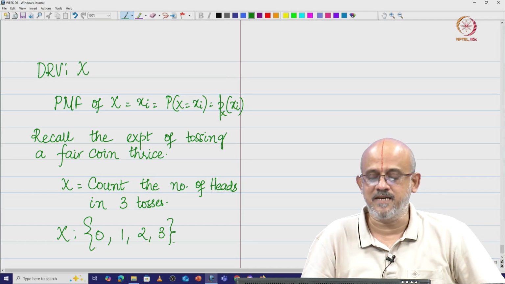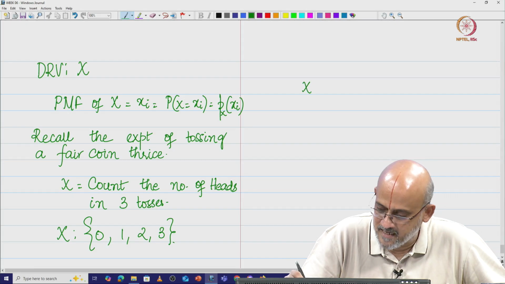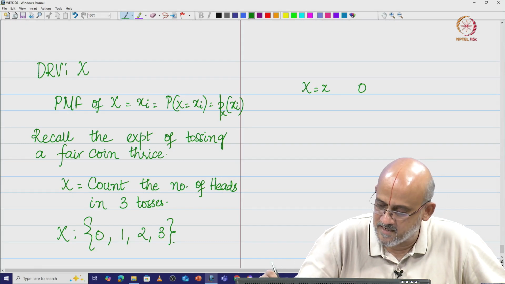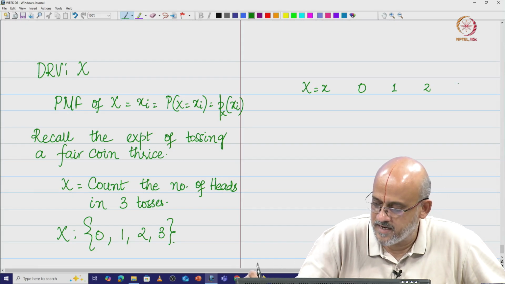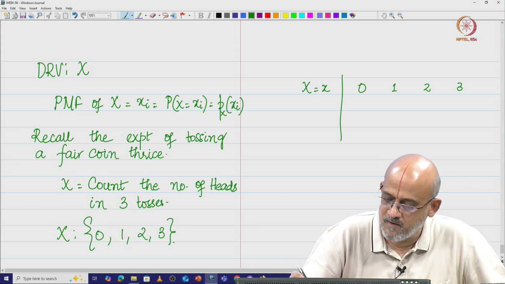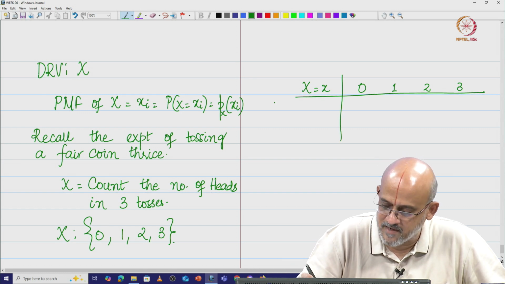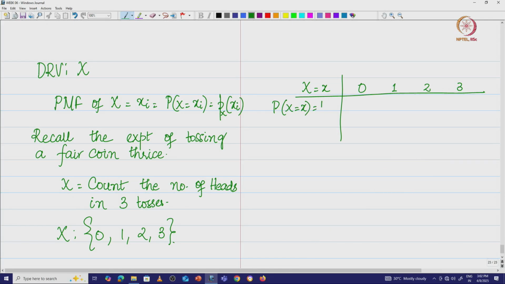So, x is basically 0, 1, 2 and 3. Now, I want to put this probability mass function here. I will say P of x equal to x, which is equal to px of x.